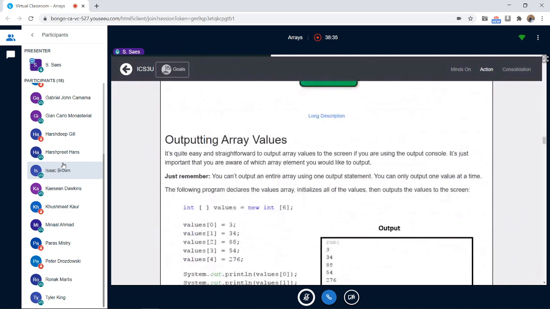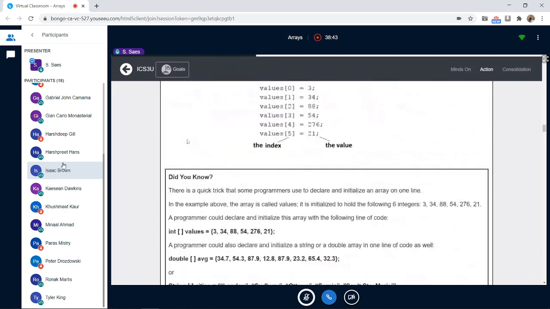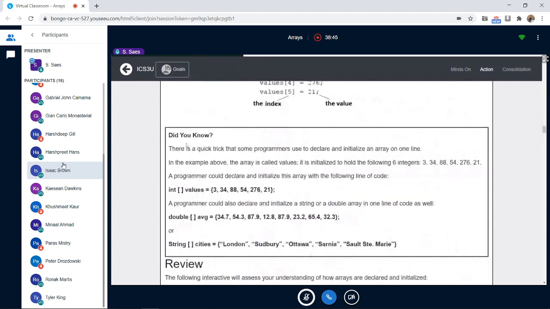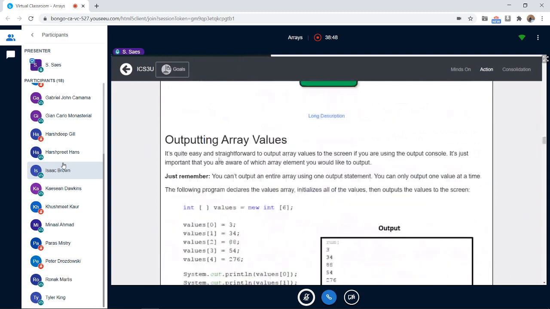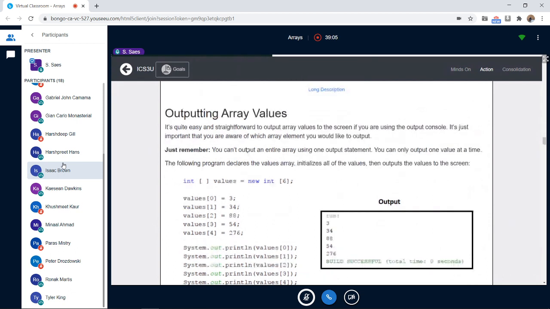So far I showed you how to declare arrays. I showed you how to initialize an array. And now we also need to output it. So it's like input, processing, output. First we have to declare a variable, then we have to put some information there, then we want to output it. To output means to display the numbers on the screen.